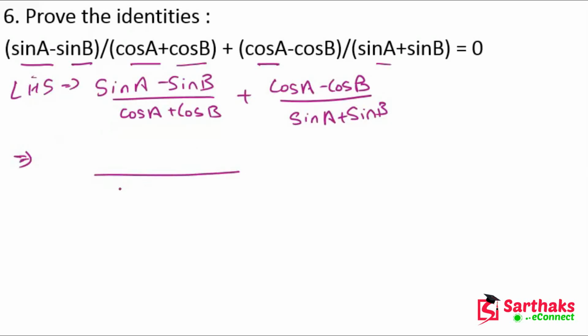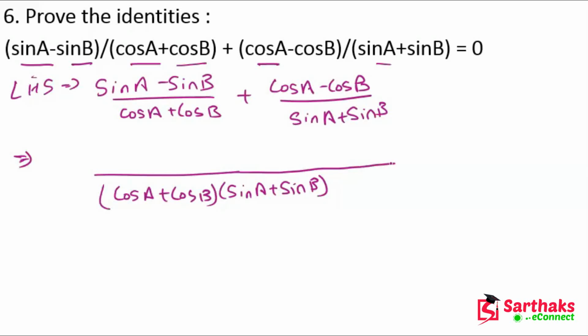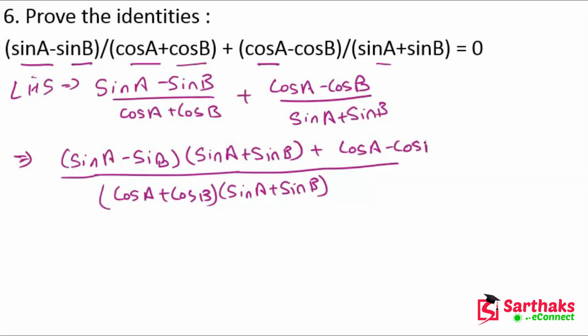So we get (cos a plus cos b) into (sin a plus sin b) in the denominator. This will become (sin a minus sin b) multiplied by (sin a plus sin b), since cos a plus cos b is cancelled, and plus (cos a minus cos b) multiplied by (cos a plus cos b).